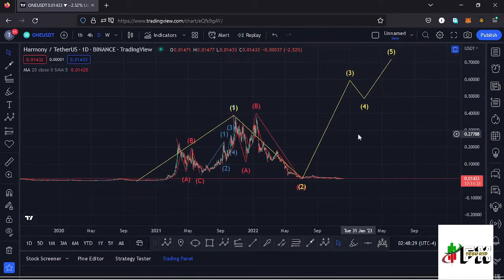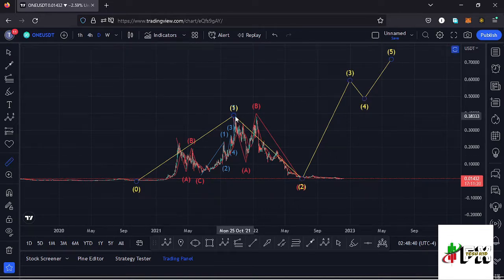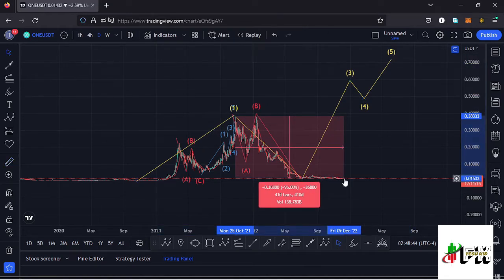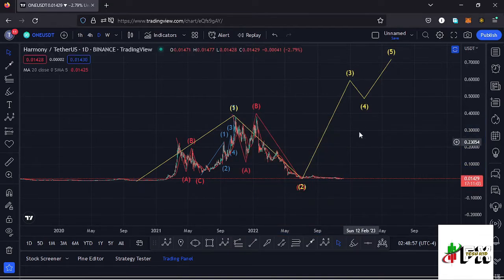And getting a little bit into the details of the formation of this Elliott wave structure that we have right here, giving you a measure from the all-time high, you can see that HARMONYONE is down more than 90%, and that means there are chances that we might have seen the low for this higher Elliott wave count 2, and also the low for the bear market, and there are chances that very soon we might see that reversal to the upper side in the formation of this wave 3, making it to an all-time high.